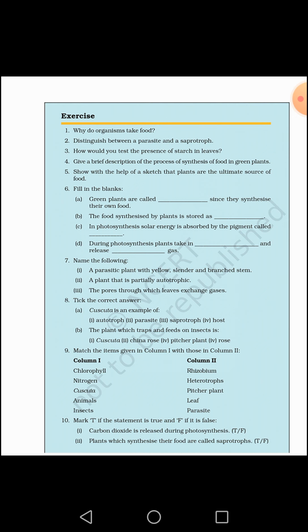Plants are consumed by some herbivore. You can make the diagram of any herbivore, like you have made the diagram of a rabbit, and the rabbit is eaten by some carnivore.